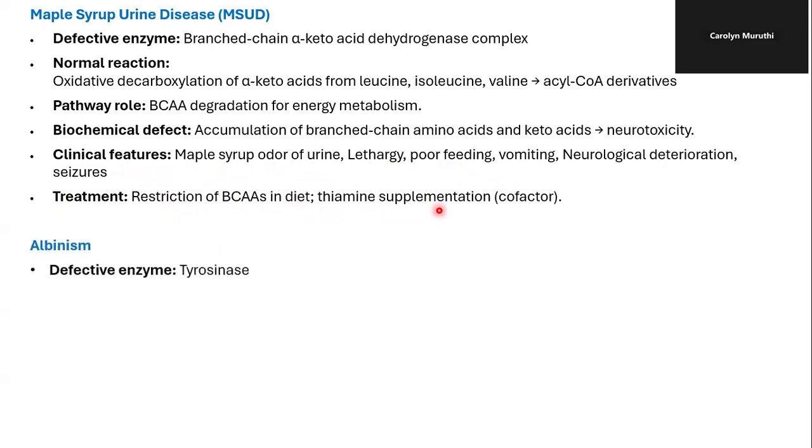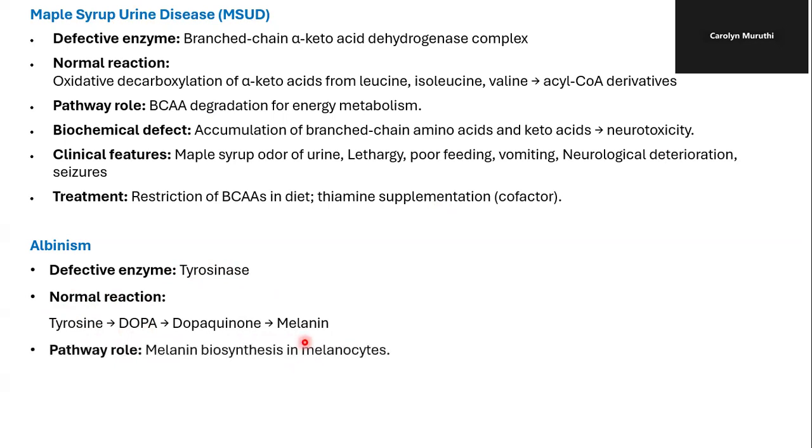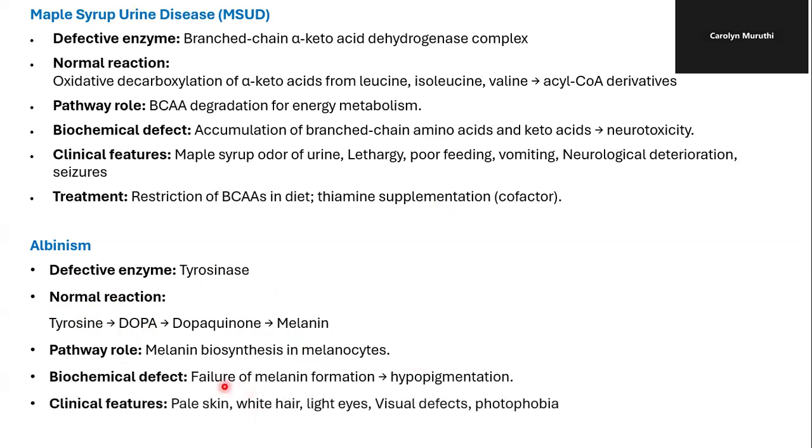We have albinism, and this is as a result of deficiency of tyrosinase, which is involved in the breakdown of tyrosine. Remember that tyrosine is involved in the formation of melanin through the dopa-dopaquinone pathway, and therefore melanin biosynthesis in the melanocyte is defective. And this may lead to failure of melanin formation, resulting in hypopigmentation. And this is followed by clinical features such as pale skin, white hair, light eyes, and also photophobia.